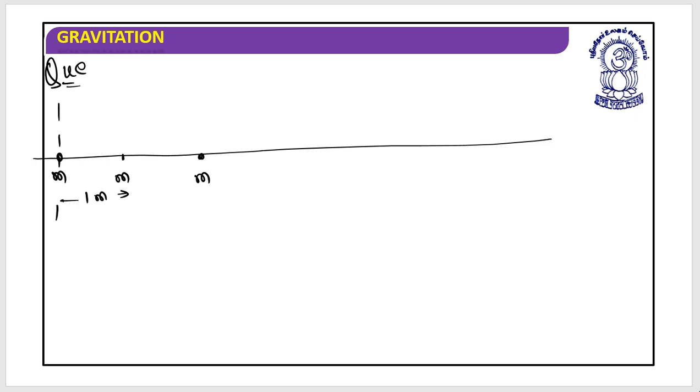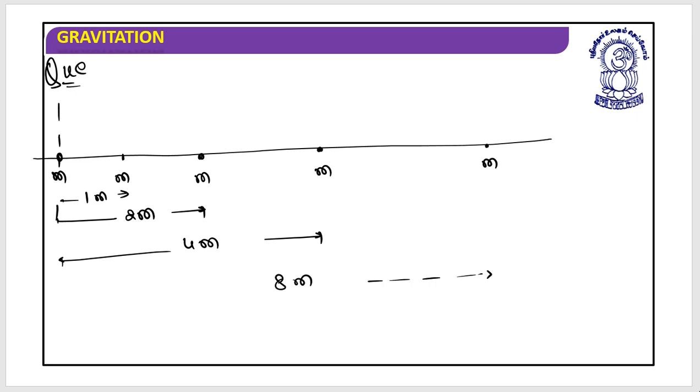Next mass is at 2 meter. Our next mass is at 4 meter. Next it is at 8 meter. And so on up to infinity.